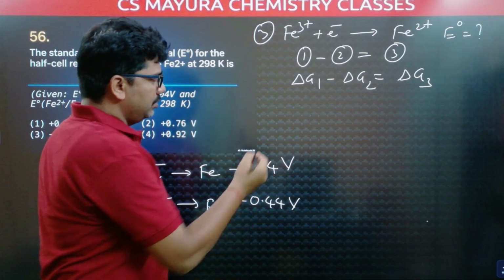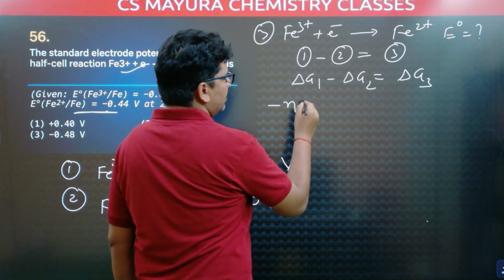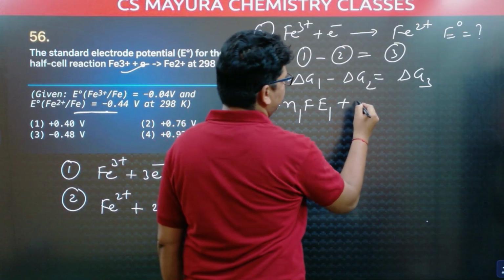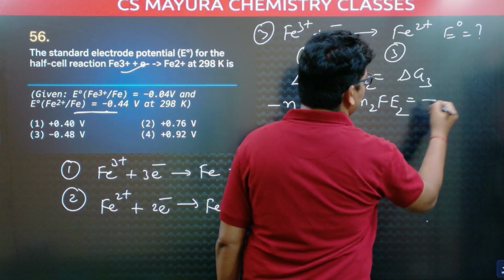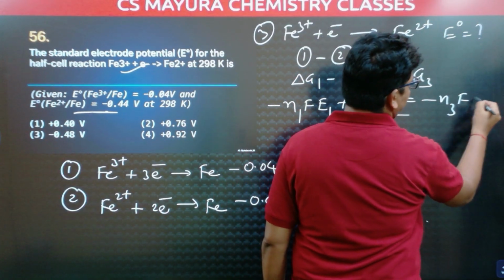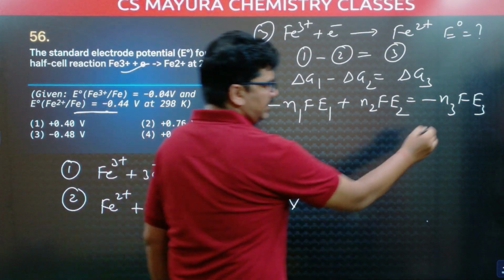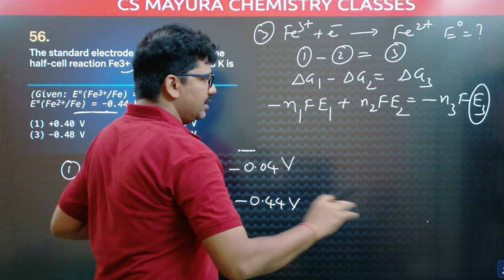We know the formula for Gibbs energy change, that is minus nFE. So minus n1FE1 plus n2FE2 is equal to minus n3FE3. We have to find this E3. F is Faraday's constant, common for all, cancel it.